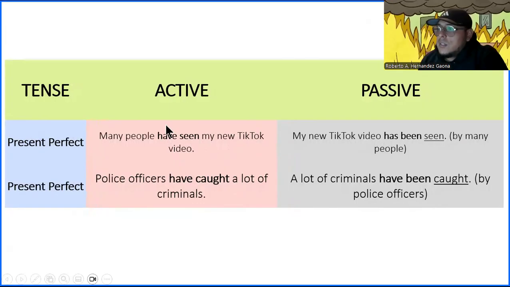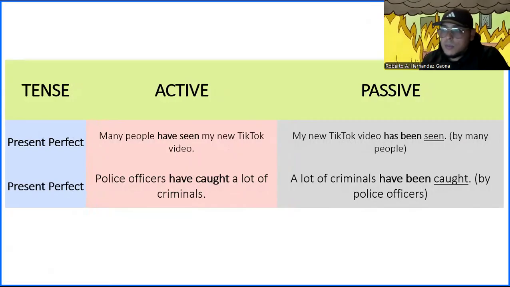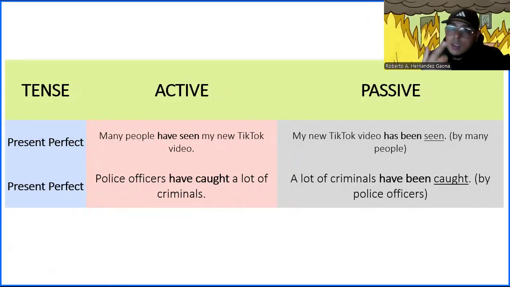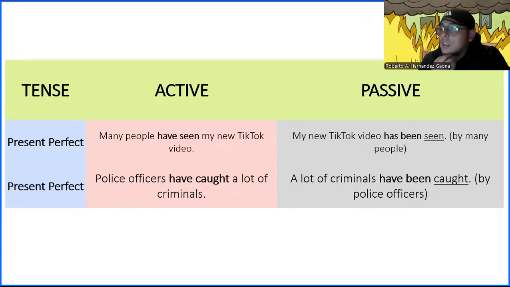So if you see a sentence like "many people have seen my new TikTok" and you can identify and know that this is present perfect because it has the subject, it has a have or has as our main auxiliary, and then it has the verb in past participle with a complement, then this is going to be extremely simple for you if you can identify the tenses. If you can't, then you will struggle a little bit. It depends how fast you can pick up on certain things.